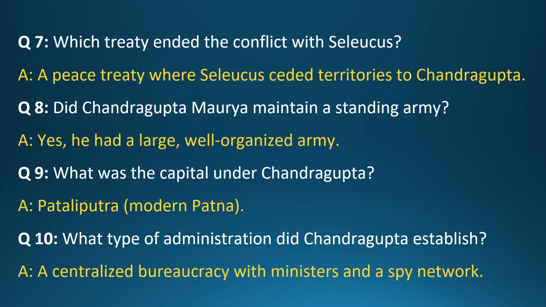Question 7. Which treaty ended the conflict with Seleucus? Answer. A peace treaty where Seleucus ceded territories to Chandragupta. Question 8. Did Chandragupta Maurya maintain a standing army? Answer. Yes, he had a large, well-organized army. Question 9. What was the capital under Chandragupta? Answer. Patliputra, modern Patna. Question 10. What type of administration did Chandragupta establish? Answer. A centralized bureaucracy with ministers and a spy network.